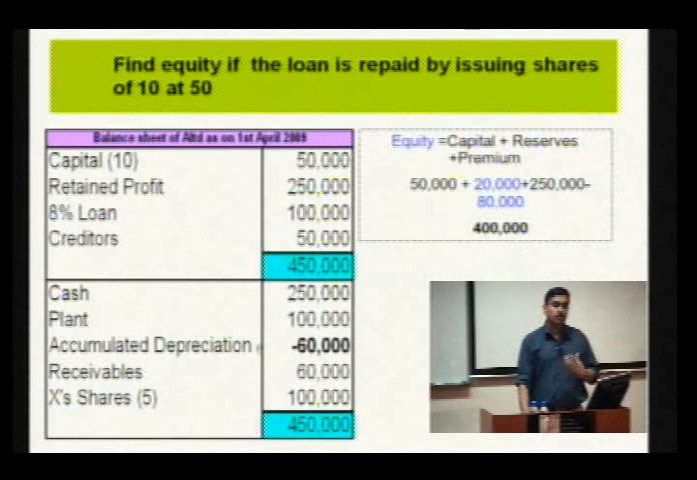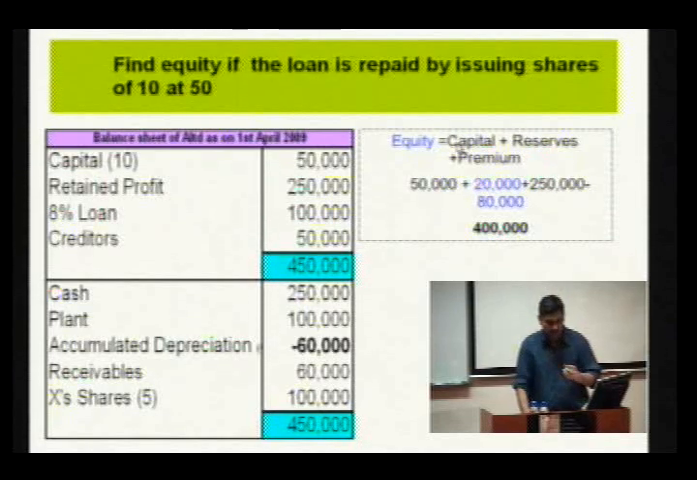What will happen to the equity if the loan is repaid by issuing shares of ₹10 at 50? In this case, we want to convert this loan into capital. So, the loan is converted by issuing the shares.